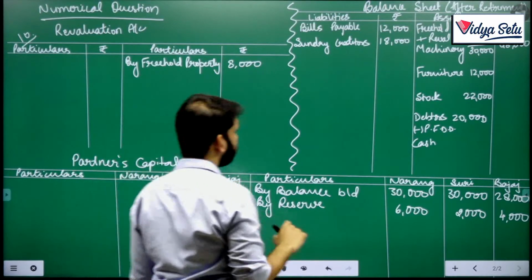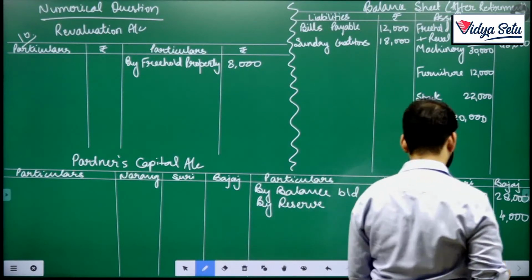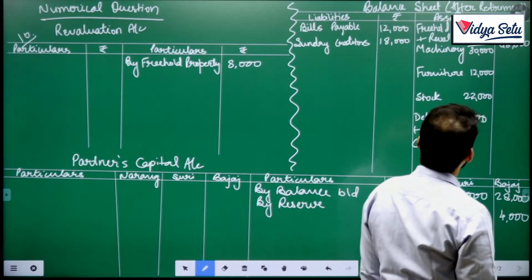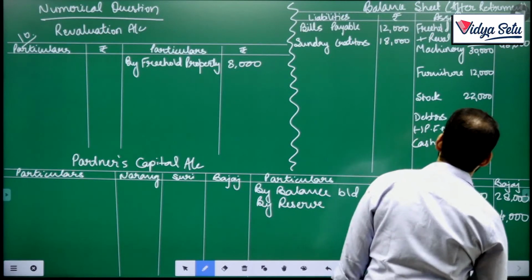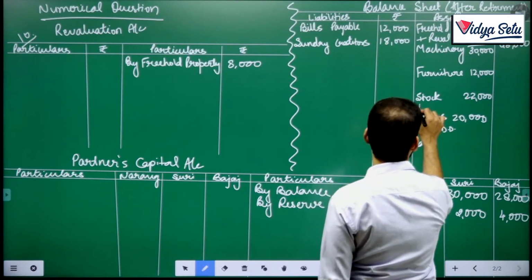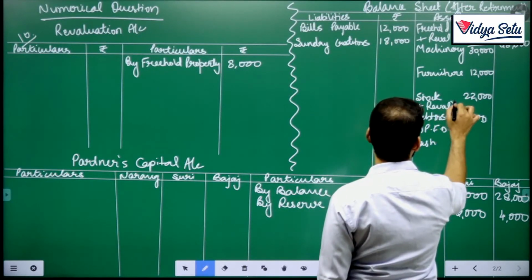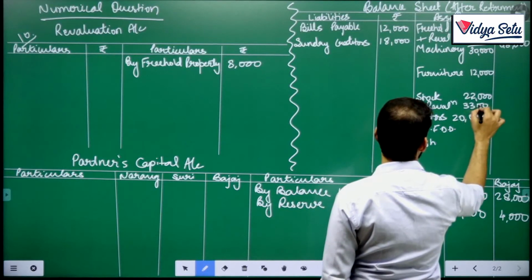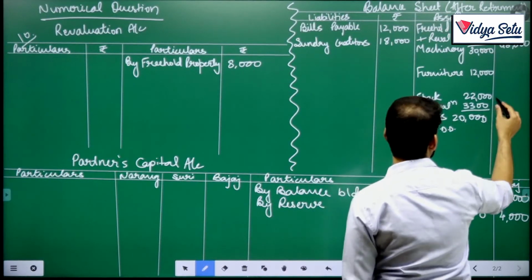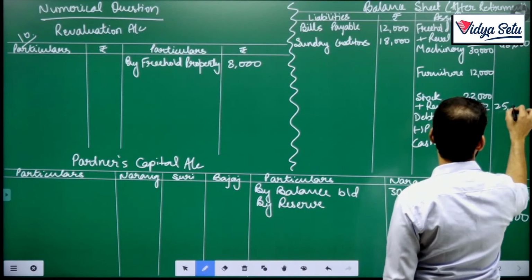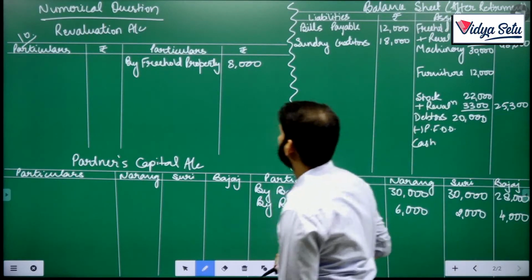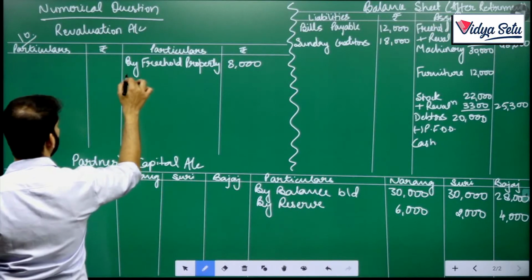And stock at 15%: 10% comes to 2,200, plus 1,100 for the remaining 5%, giving 3,300, so it becomes 25,300.